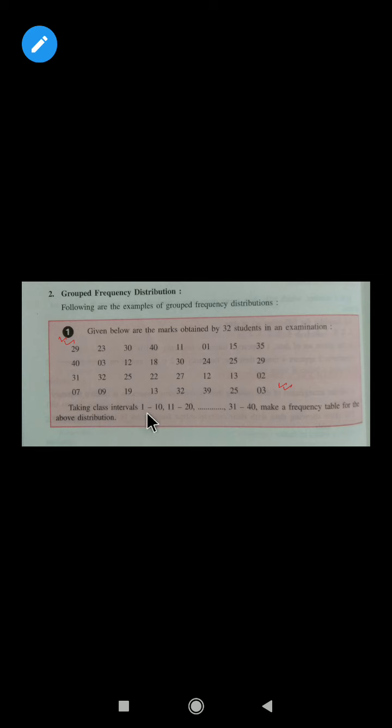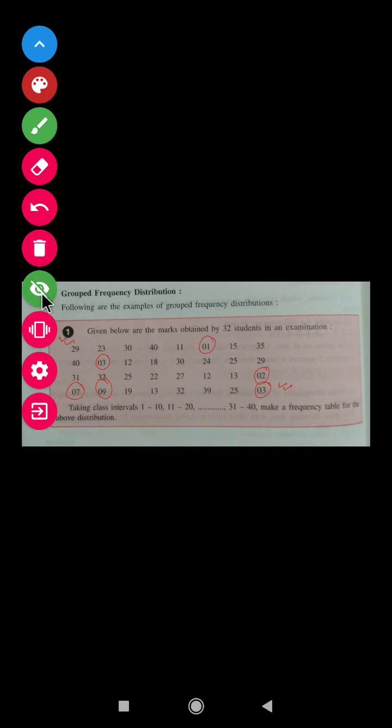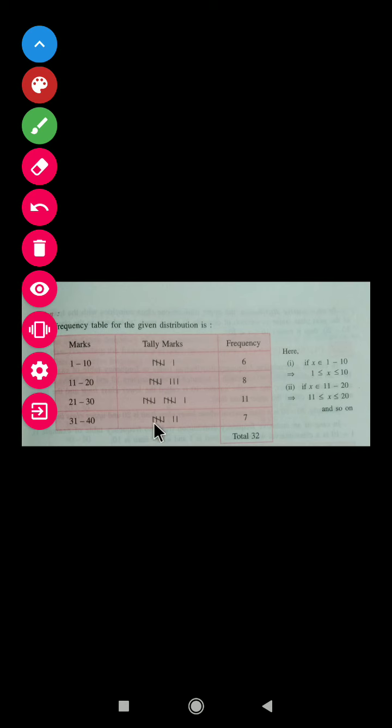Look, in this interval, that means 1 to 10, how many students are there? 1, 2, 3, 4, 5, 6. So 6 students are there between 1 to 10. So our frequency here is 6 for 1 to 10.